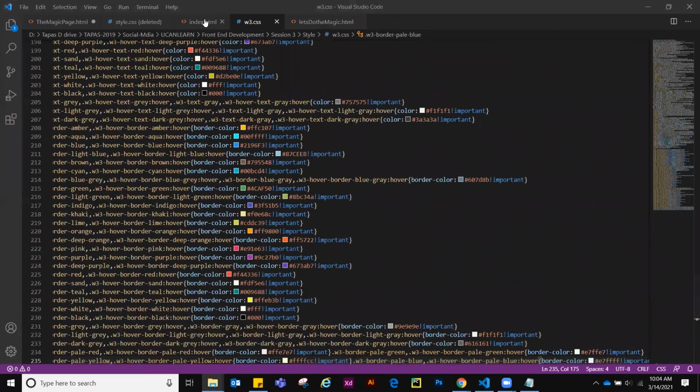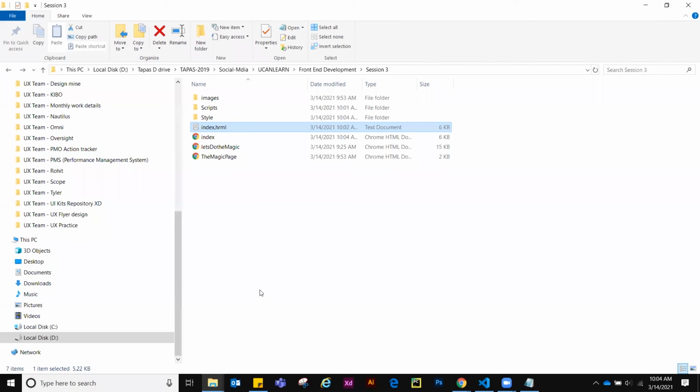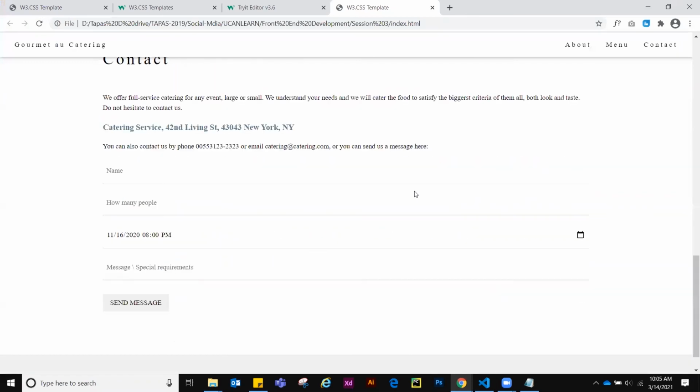Now if we go to index.html, we have to find this style folder, right? See over here, the style sheet, we just have to change it to style. So be careful about this name and all. See, it's already showing w3.css. Now if I run this page, it should at least run with the basic CSS styling. See, the basic CSS styling is available.